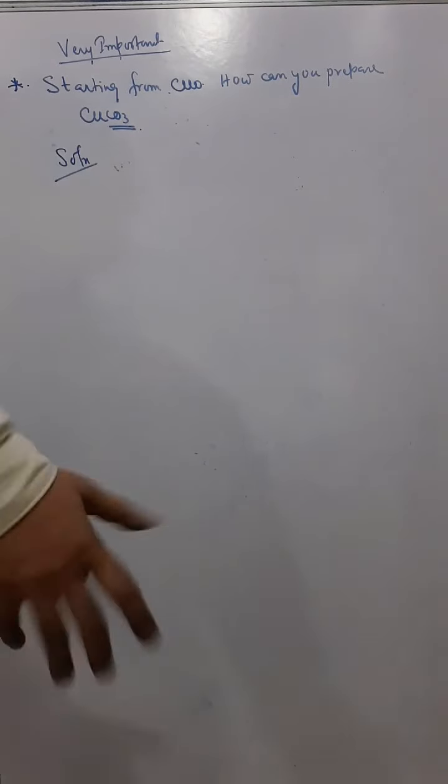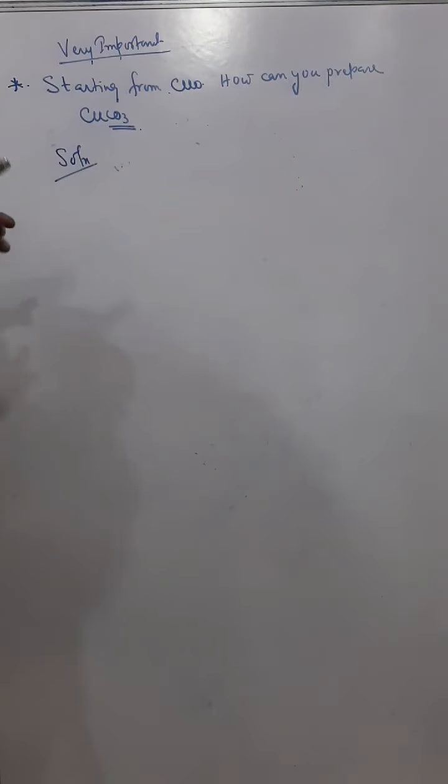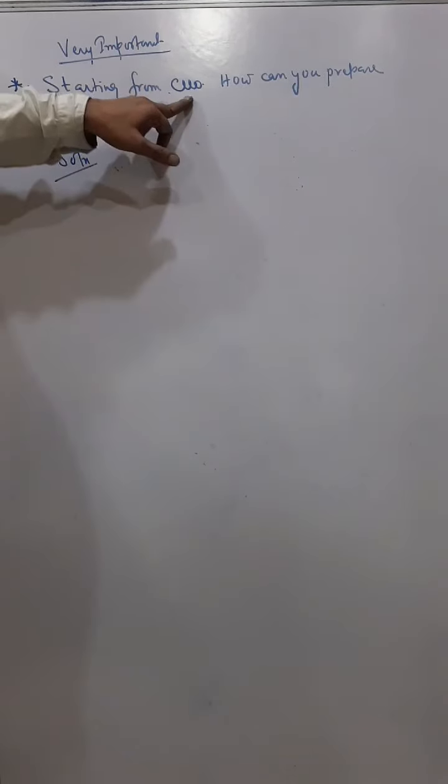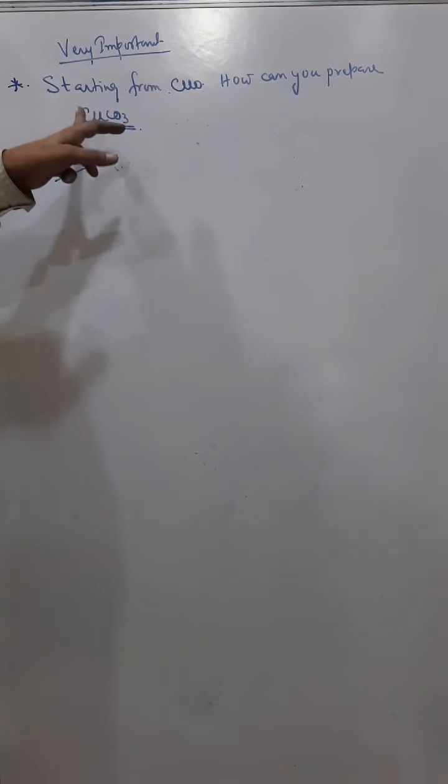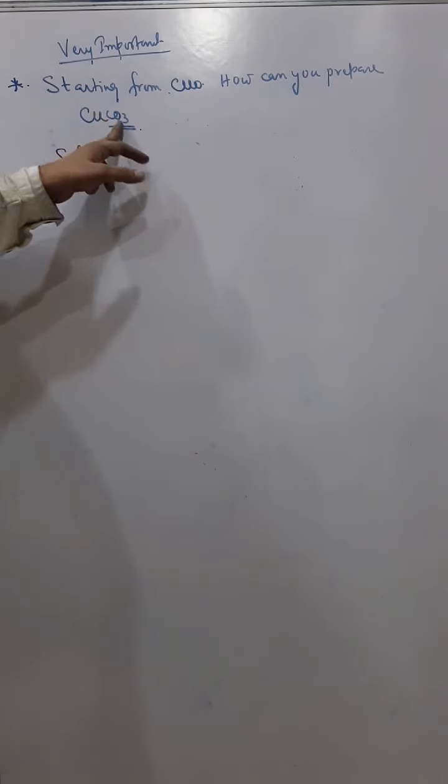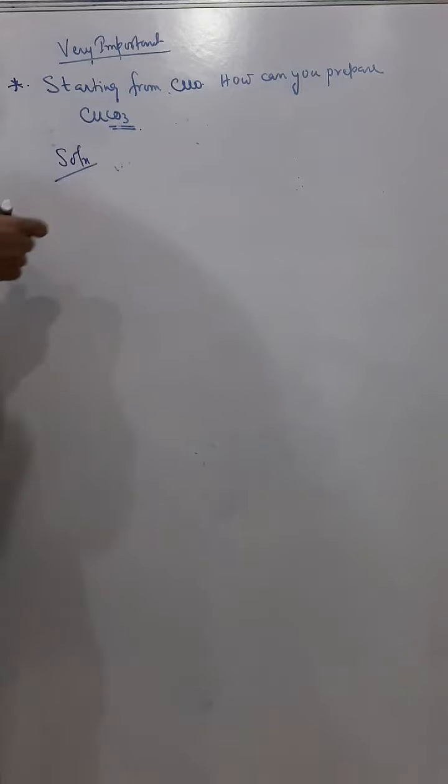Okay, just one more example of a similar type. Again here you can see they told, starting from CuO, how can you prepare CuCO3? So again this is an insoluble salt, CuCO3.